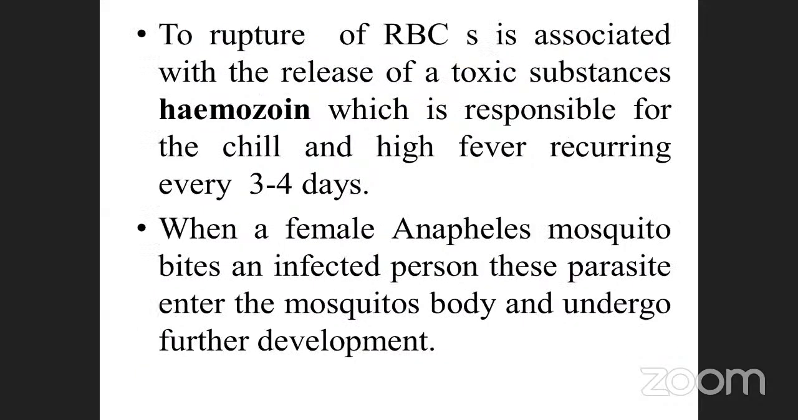Okay, see that one. The rupture of the RBCs is associated with the release of a toxic substance called hemozoin. When the sporozoite reacts with the RBC, what happened? Hemoglobin is converted into hemozoin. So this is important. RBC rupture is associated with the release of toxic substances. That toxic substance is called which one? Hemozoin.